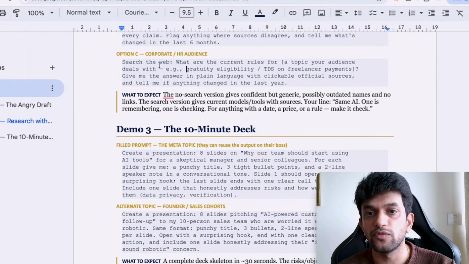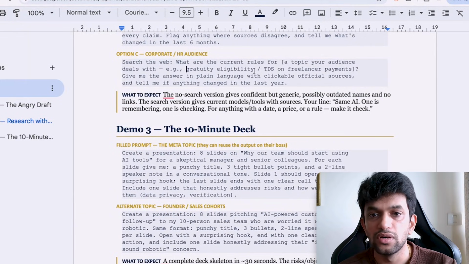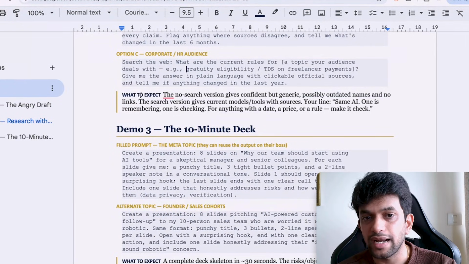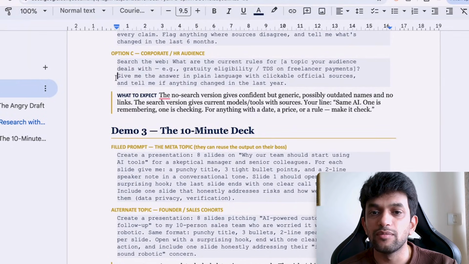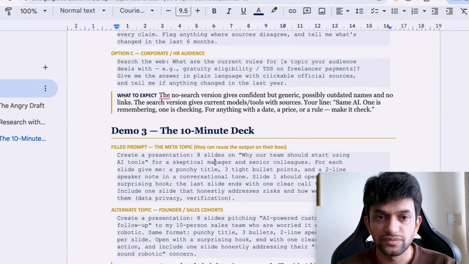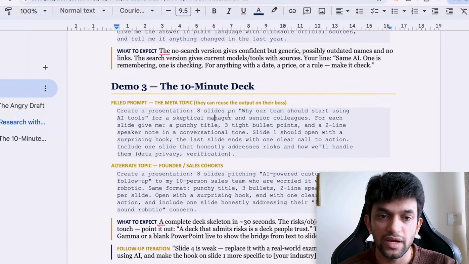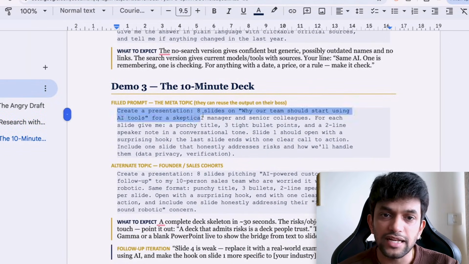What are the current rules for a topic your audience deals with, for example gratuity eligibility, TDS, or freelance payments. Give me the answer in plain language and clickable official sources. Okay. Perfect. Let us create a 10-minute deck.